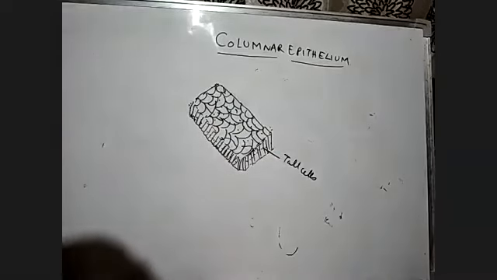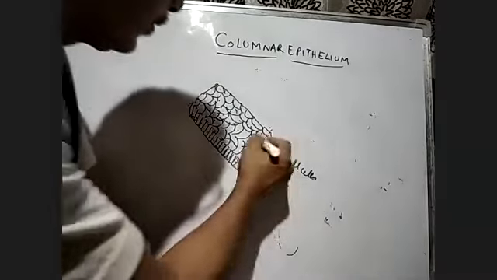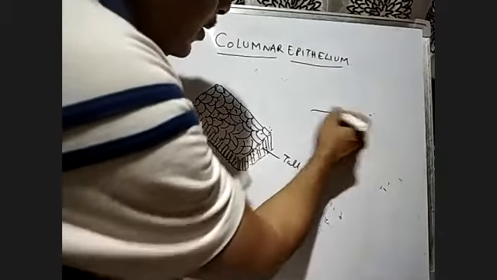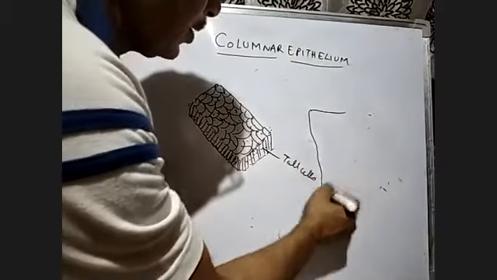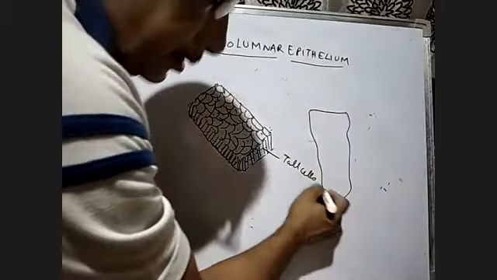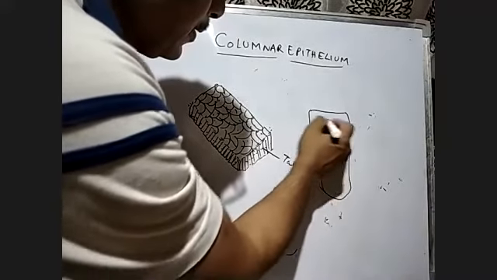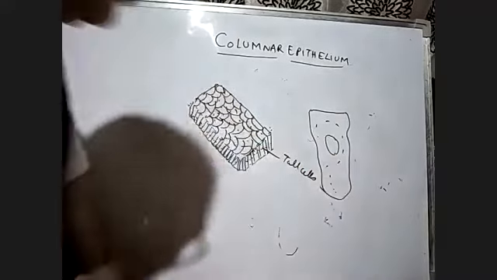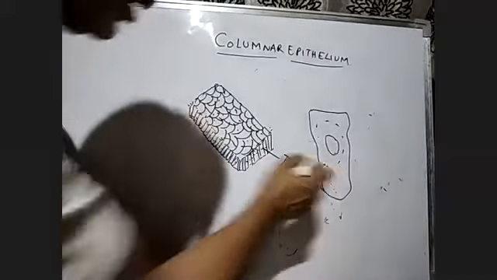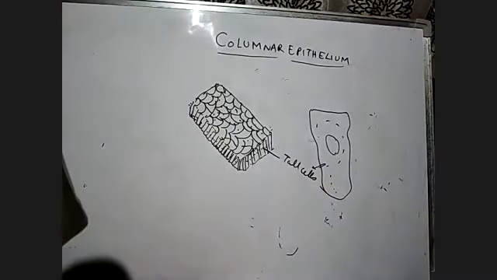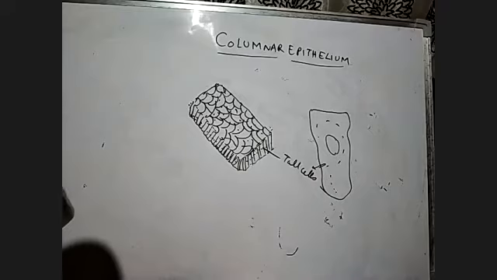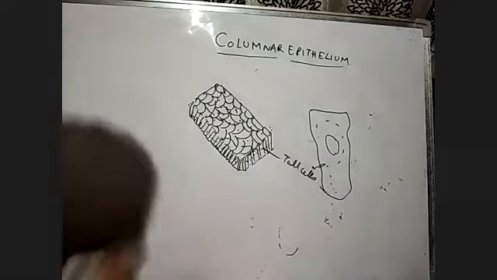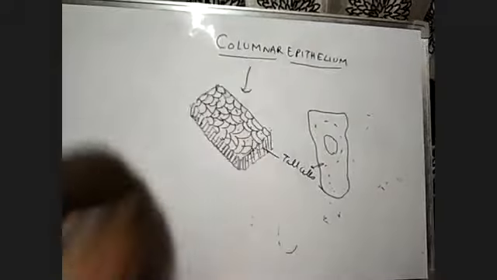If you take them out, the shapes will be just like this. They have the nucleus inside. If you look at the structure of these tall cells, this is the columnar epithelium. Columnar epithelial cells are there.